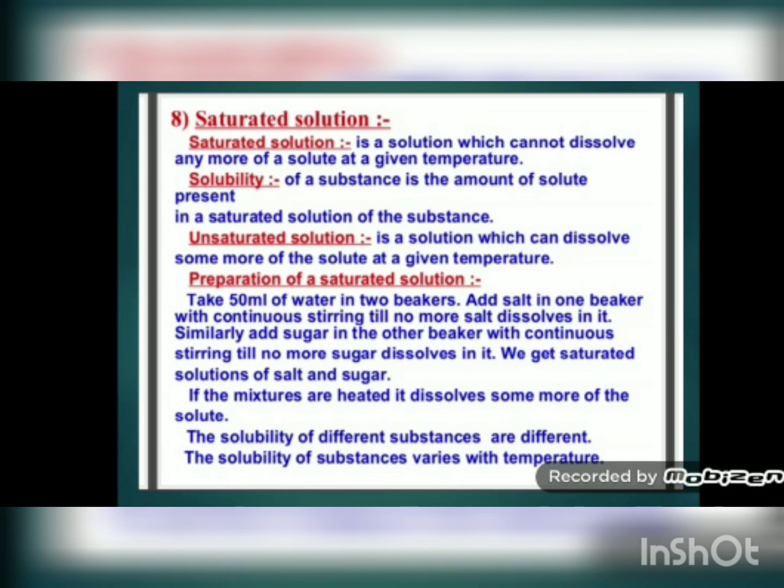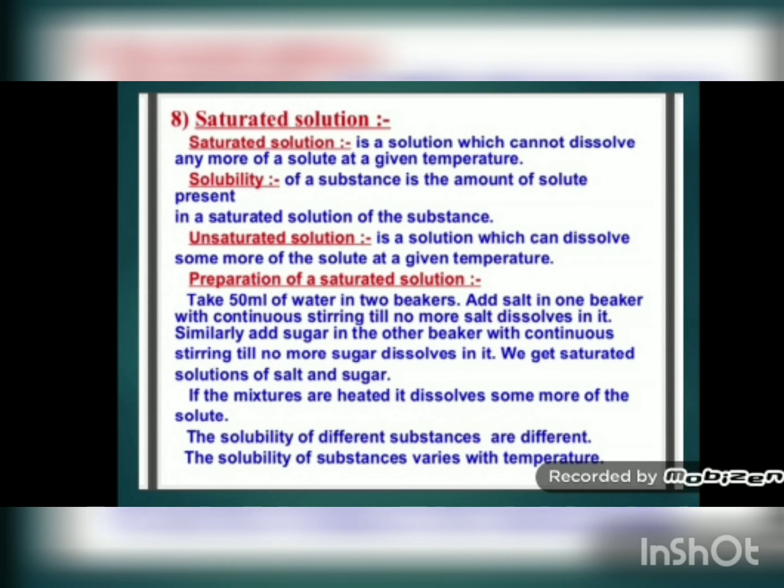But when you heat that same saturated solution on the stove and then add sugar, again the sugar will dissolve. So it means when the saturated solution is heated, its capacity of dissolving sugar or salt increases. So when temperature increases, the capacity of a solution to dissolve more solid in it will increase.